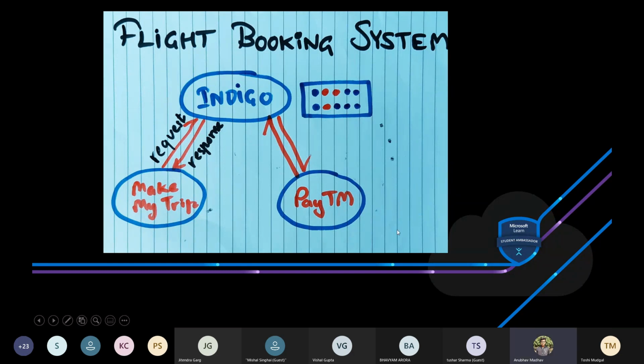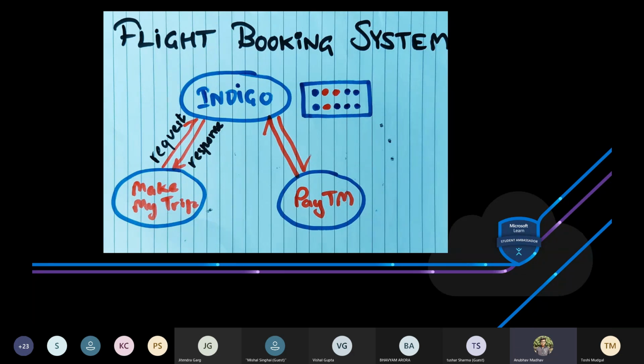So what happens is that the user will come to the Paytm website and try to book a seat for Indigo, and as soon as the user books the seat using Paytm, the changes will be reflected to Indigo. That yes, seat number 5 is already reserved, and the same changes will be reflected back to makemytrip.com, so that if any other user visits MakeMyTrip, he can see that seat number 5 is already booked. So this is the use of APIs. That is communication between different software.